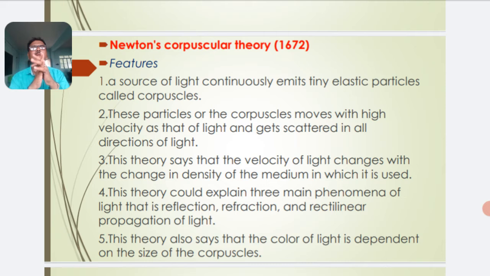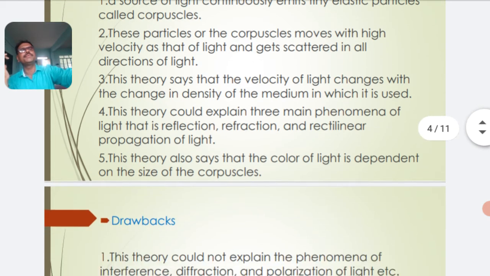Fifth, this theory also says that the color of light is dependent on the size of the corpuscles. So these are the postulates made by Newton in his corpuscular theory.